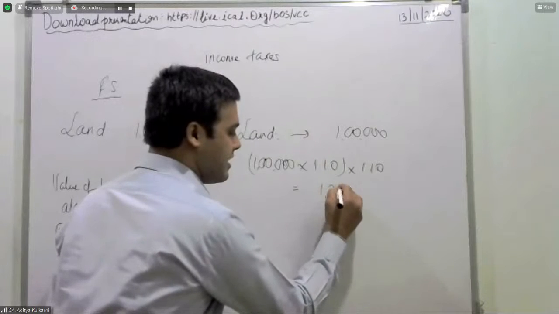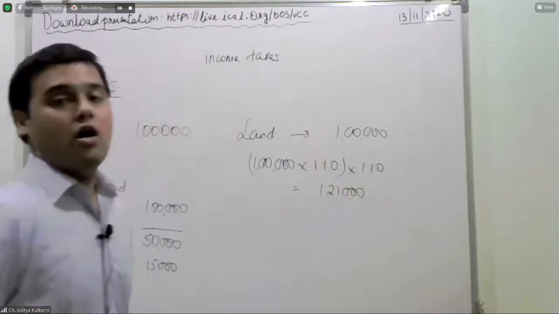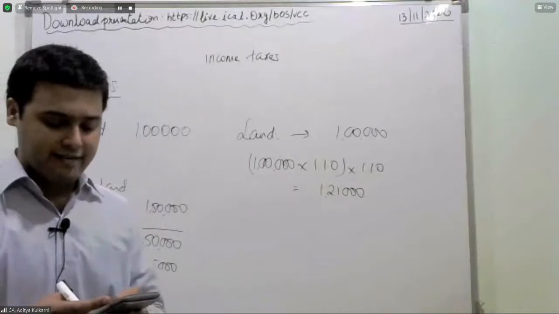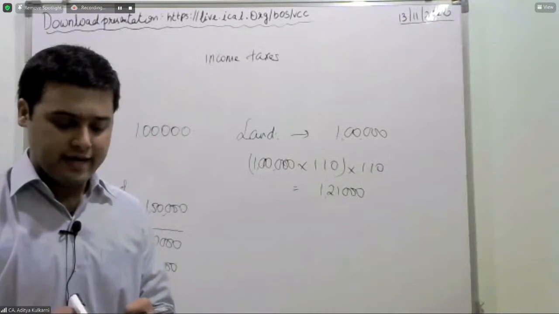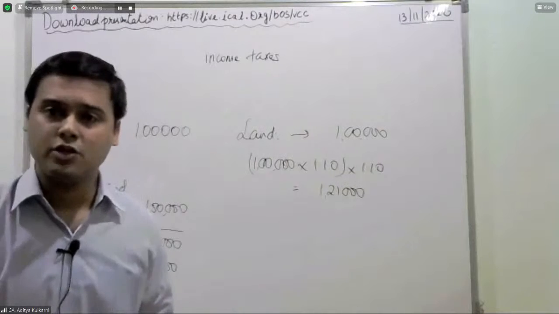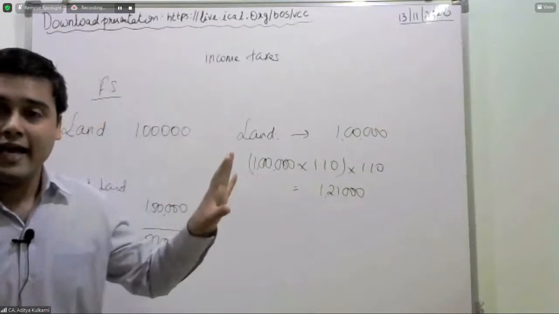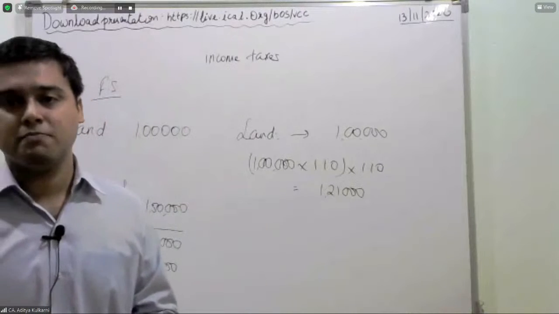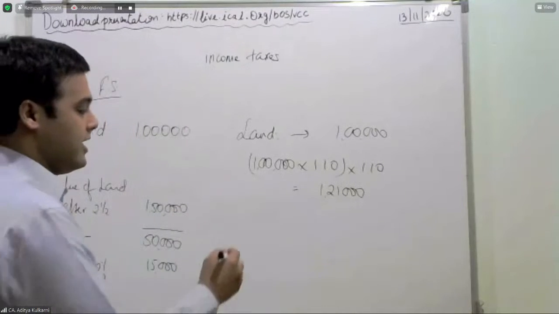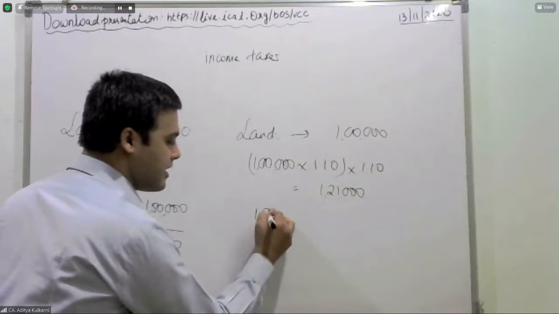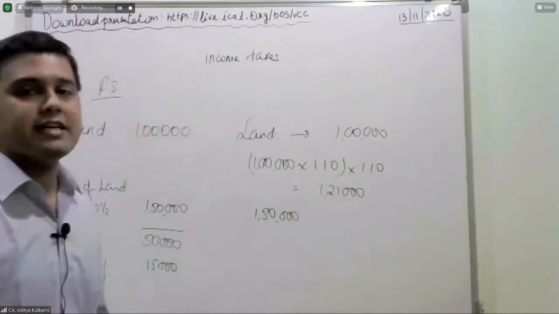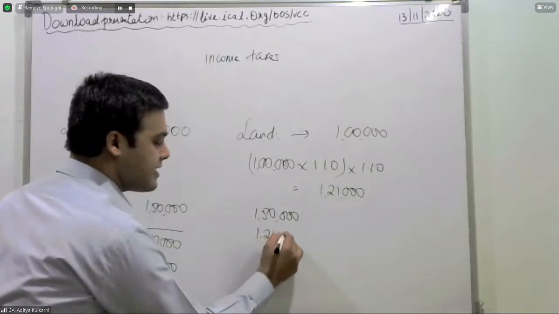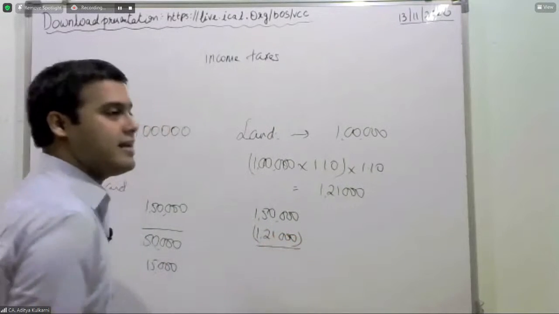Now this land is for tax purposes worth 1,21,000. Is it okay? Yes. When I say it is worth 1,21,000 for tax purposes, what does it mean? It means when I sell this land for 1,50,000, I will be getting a corresponding reduction of 1,21,000.